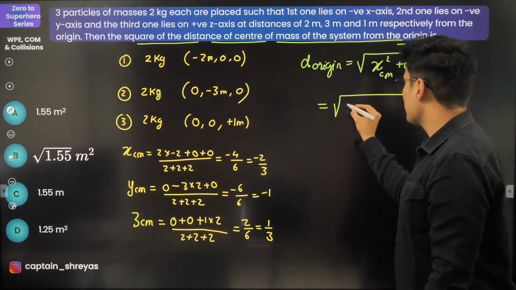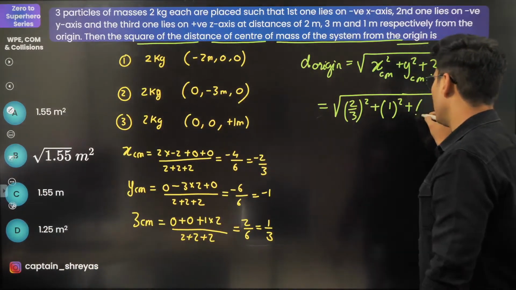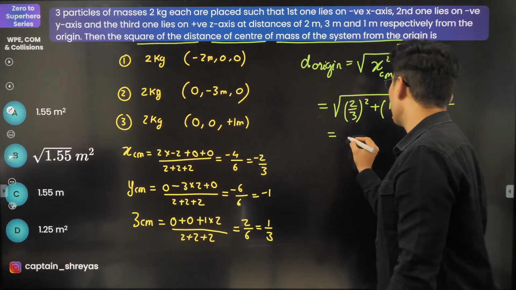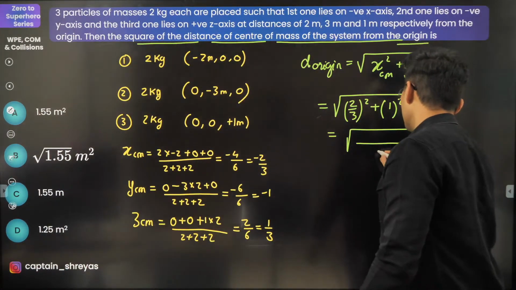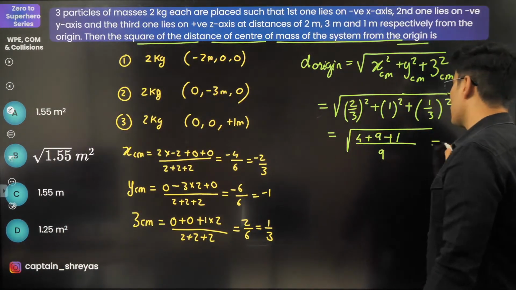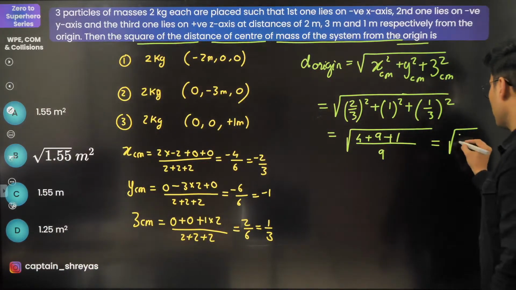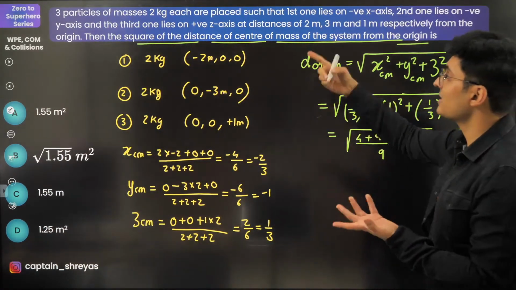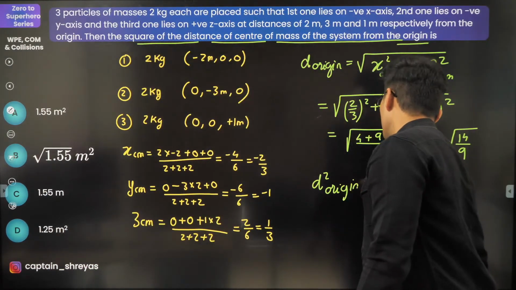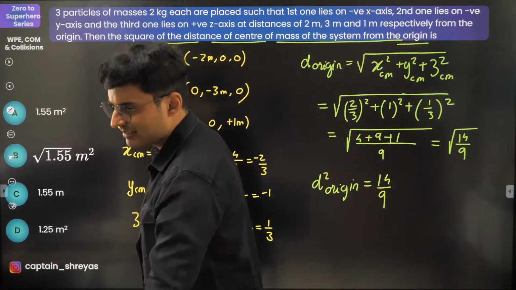So the answer will be, let's say, 2 by 3 whole square plus 1 square plus 1 by 3 whole square. So this will be nothing but root of the whole thing divided by 9. LCM has been taken, 4 plus 9 plus 1, which is 14 by 9. But the question is the square of the distance. So the square of the distance from the origin will be 14 by 9. 14 by 9, that's 1.55, I guess.